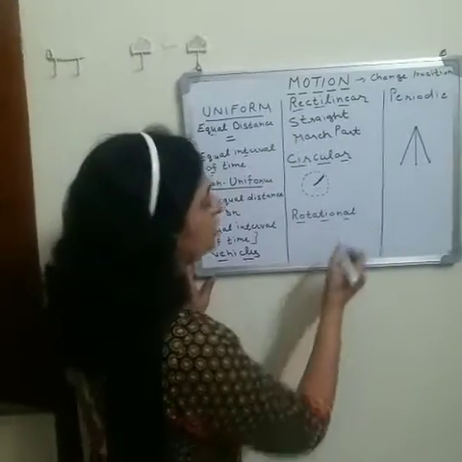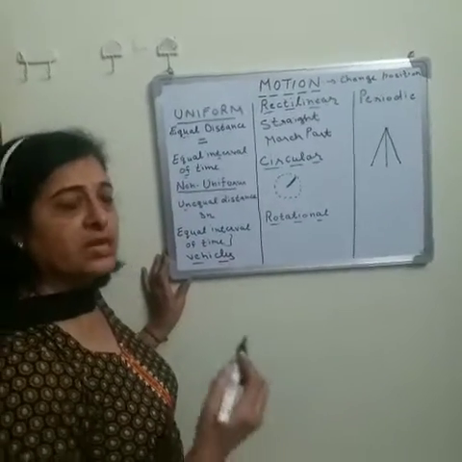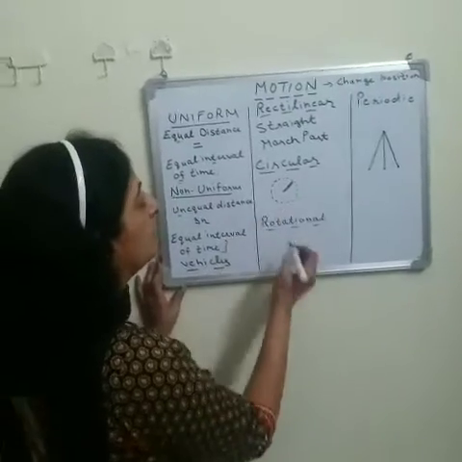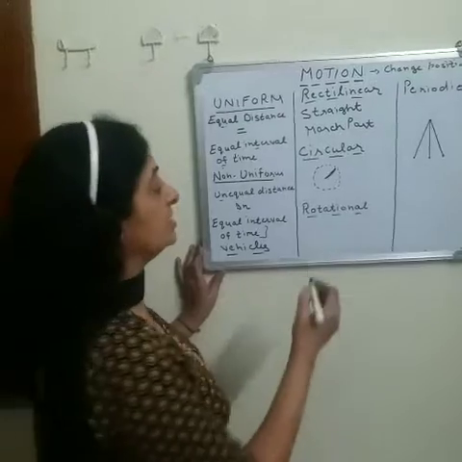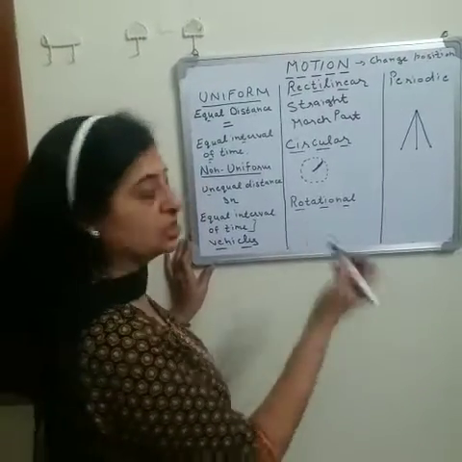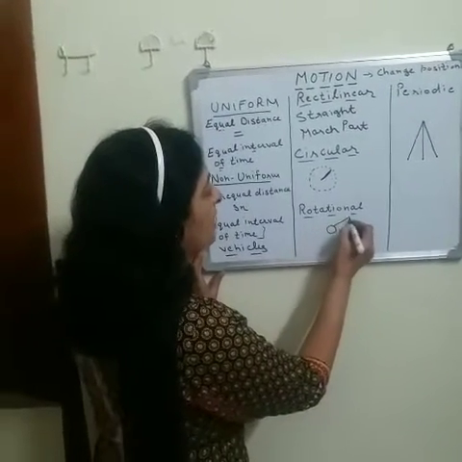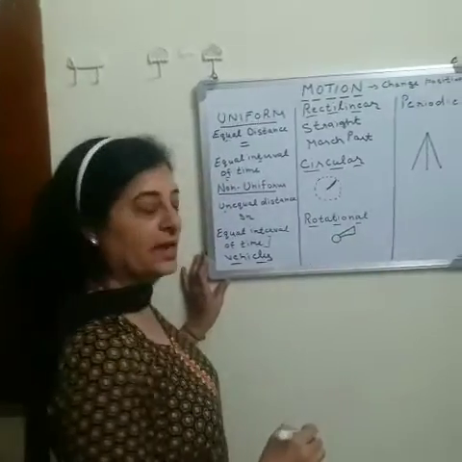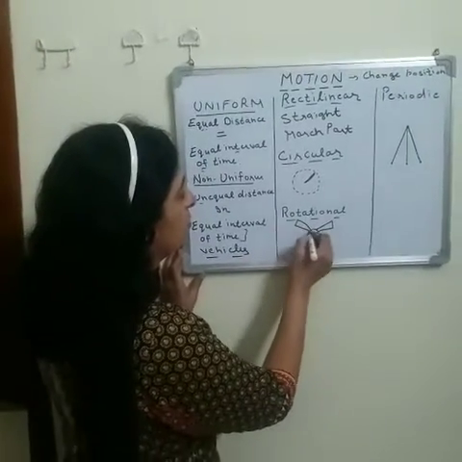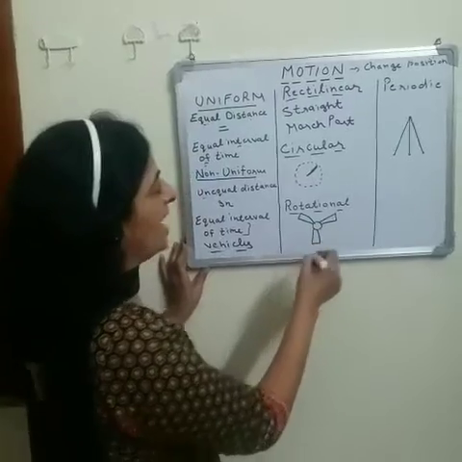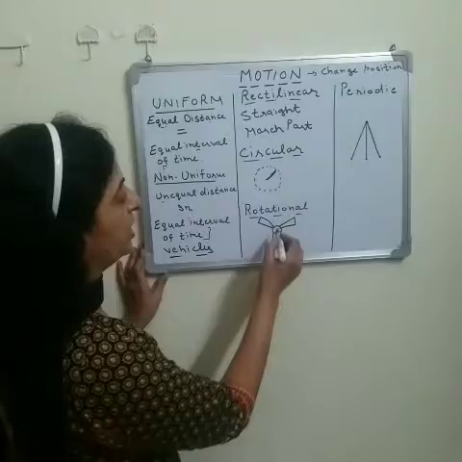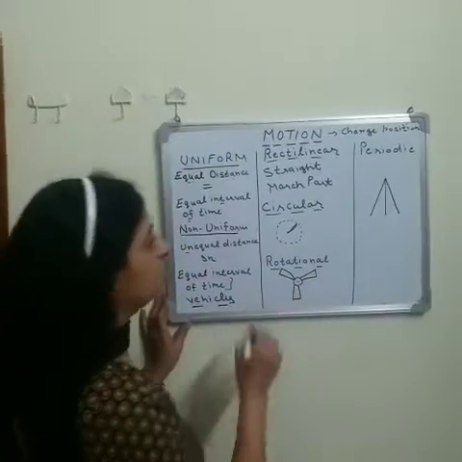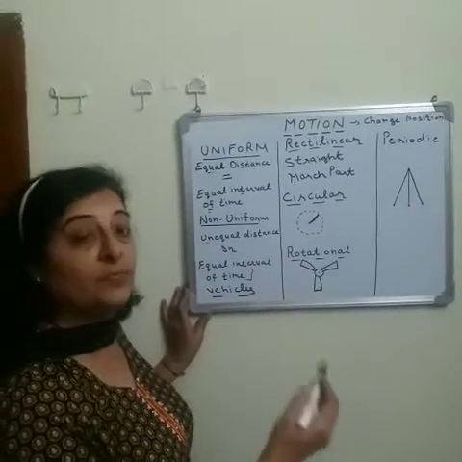Rotational motion means when any object moves in a circular path but does not move from one place to another, meaning it is not changing its position. For example, the blades of a fan show circular motion as well as rotational motion because they move around a fixed point and are not changing their place.